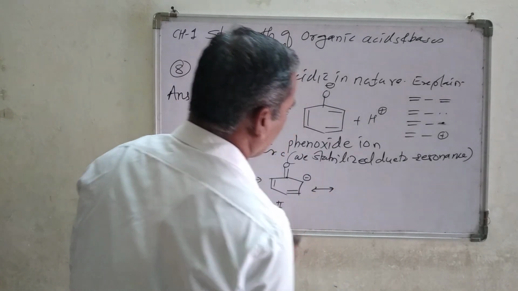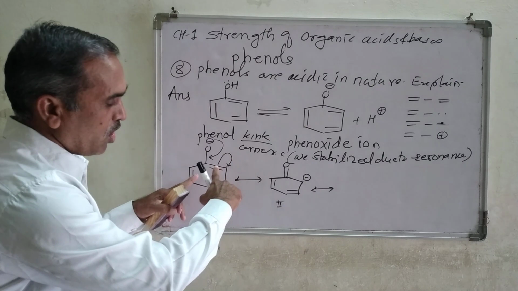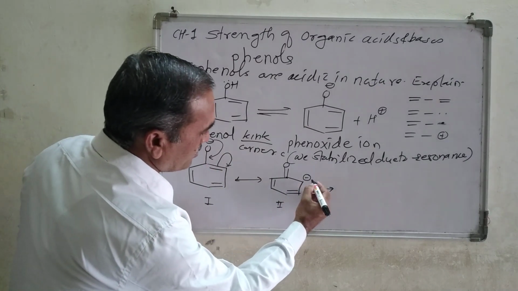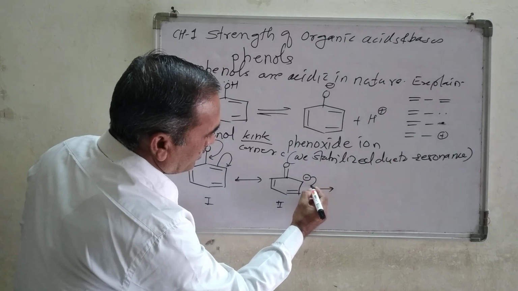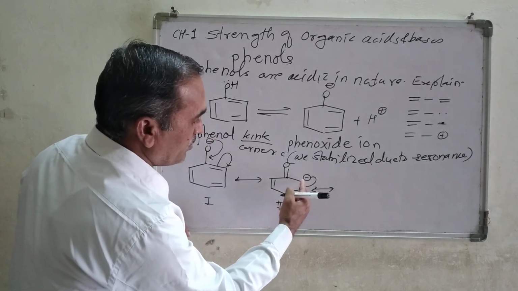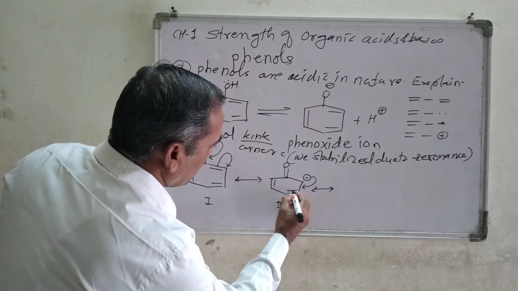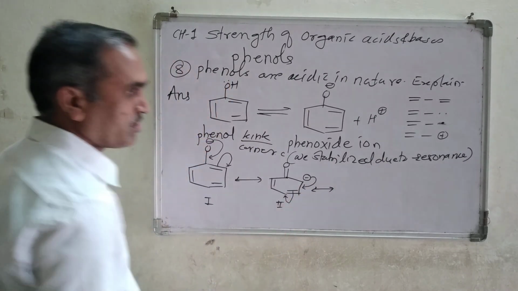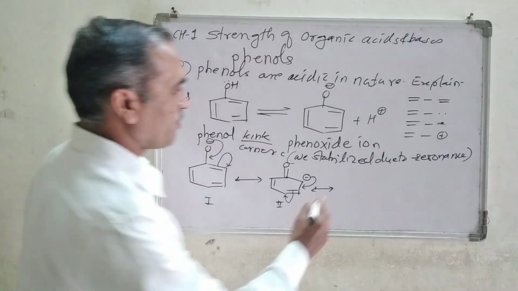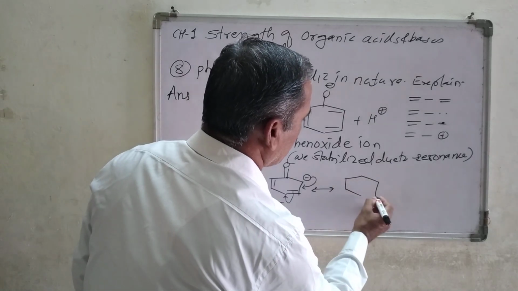Now the next one, look here again. This is in a clockwise manner. So how is this negative charge moving like this, forming a double bond here. The double bond is formed between this carbon atom and this carbon atom, and this double bond is concentrating the electron density on this corner point, or on this kink. We are going to get the next.